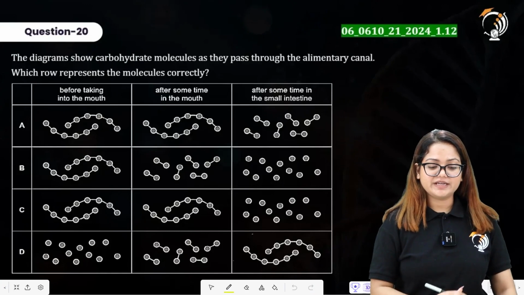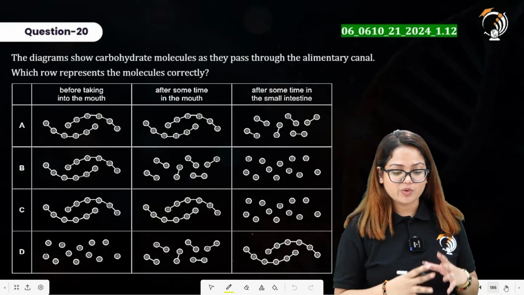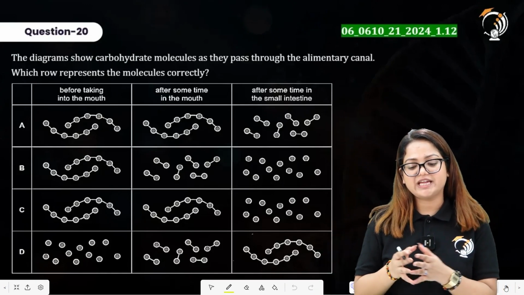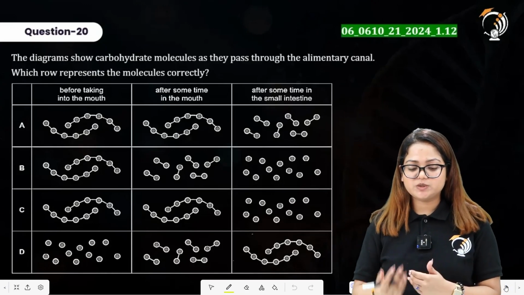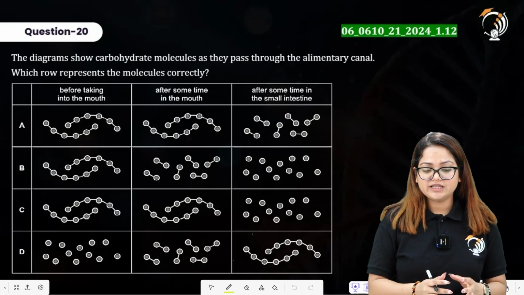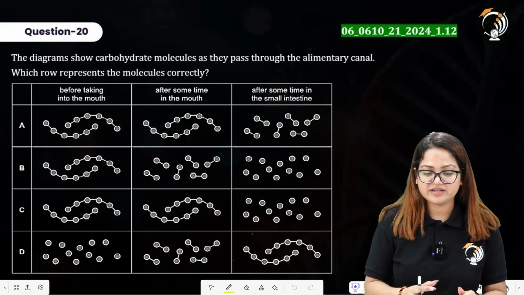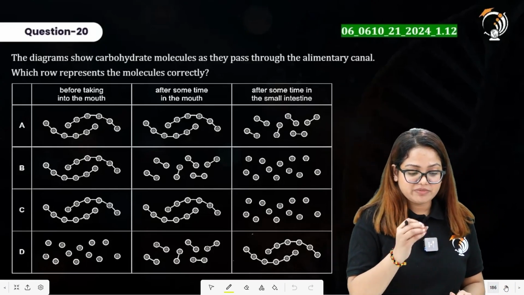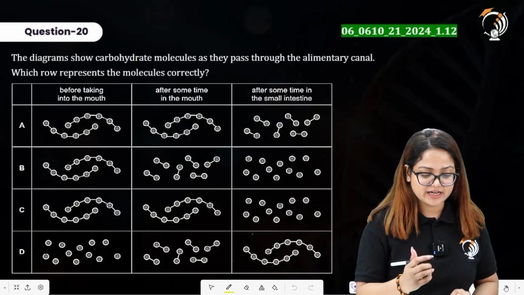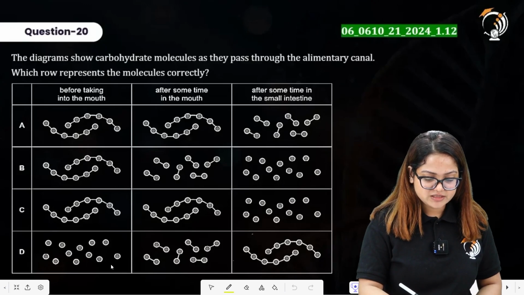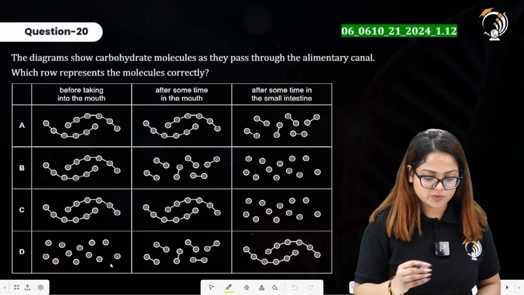Now question number 20 here says the diagram show carbohydrate molecules as they pass through the alimentary canal. So which row represents the molecules correctly? First of all, there was ingestion of the food material by the mouth. Before taking into the mouth, there will be a complex carbohydrate. That means that it must have associated molecules.